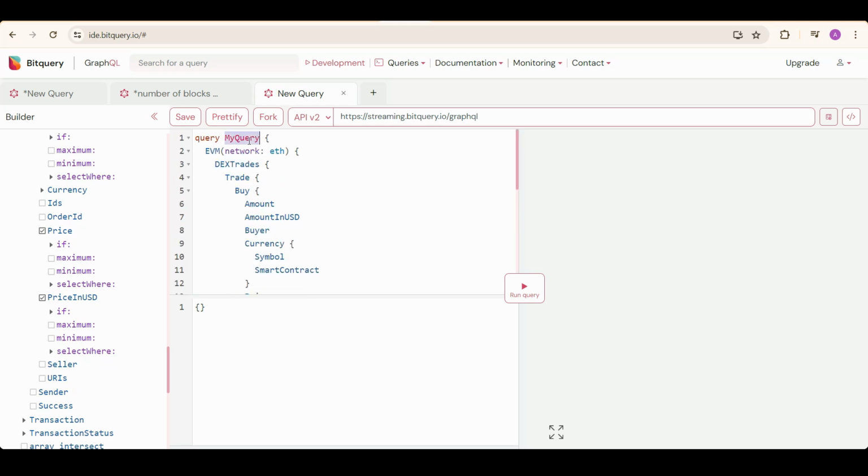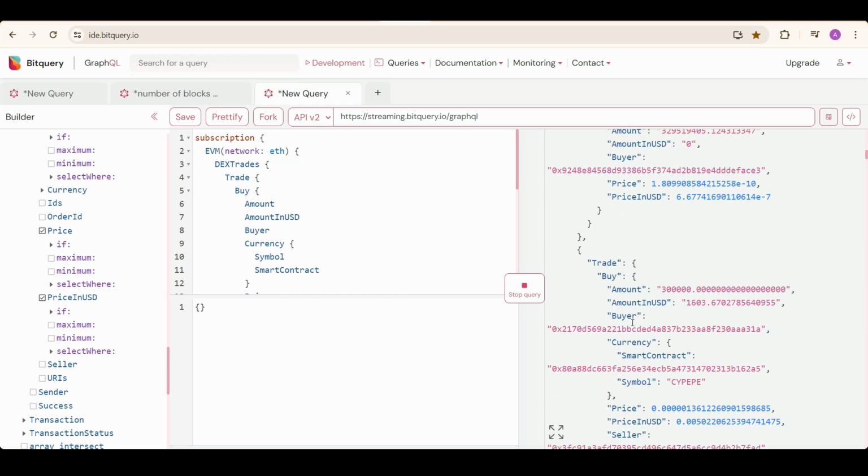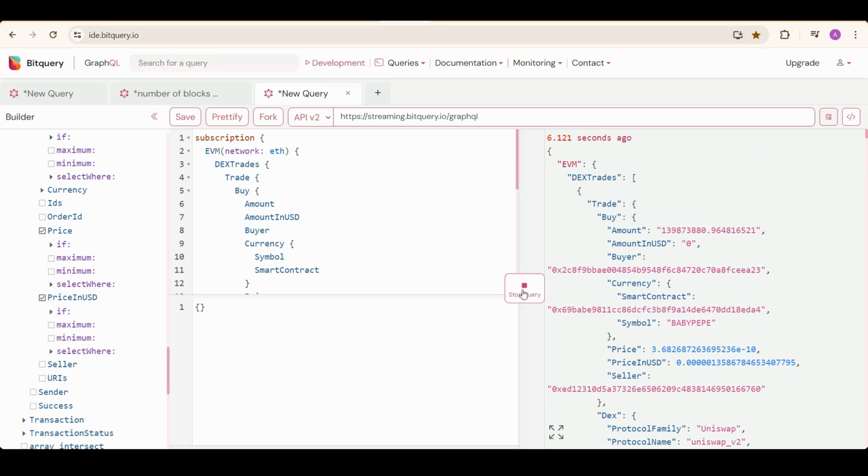Now I'll just change the query keyword to subscription and run the subscription. This will give me the real-time data of DEX trades on the Ethereum network. So these are the real-time trades happening. I'll just stop the query because I don't want my credits to exhaust.